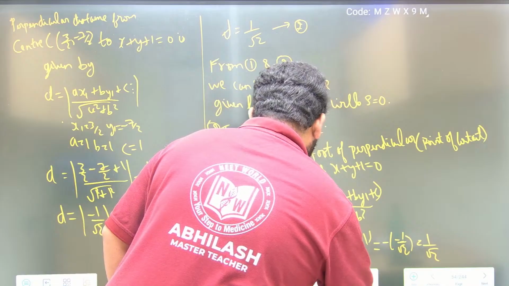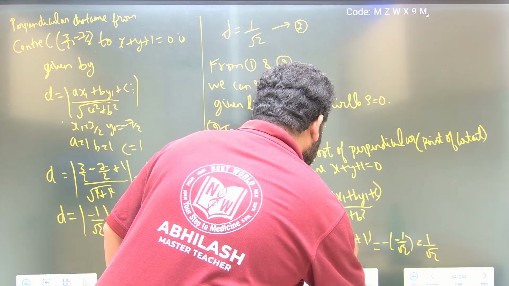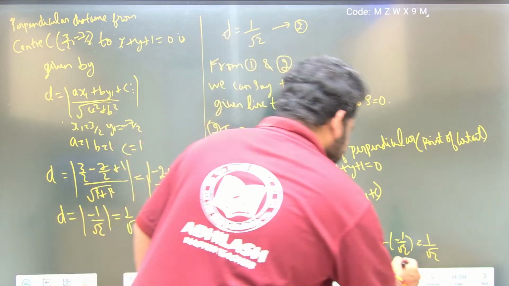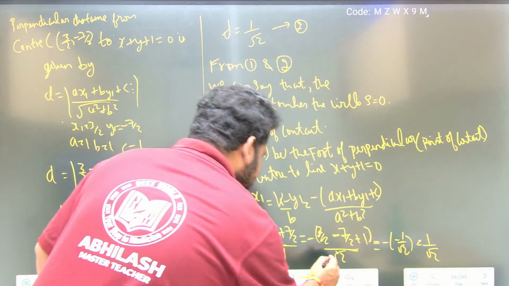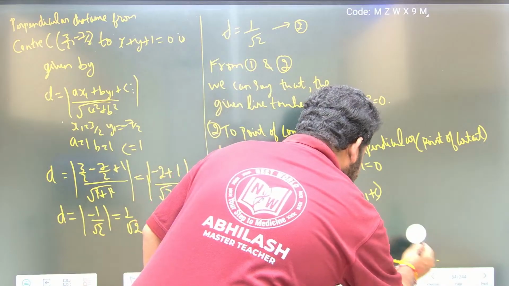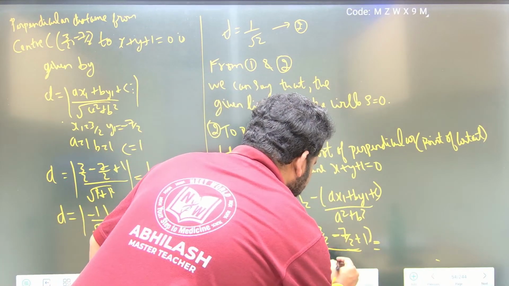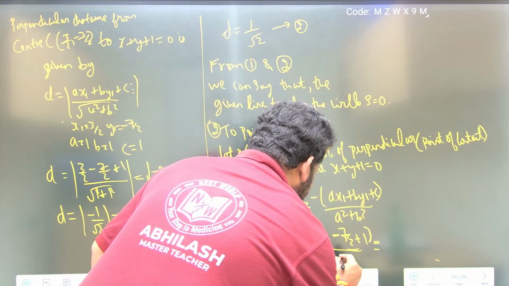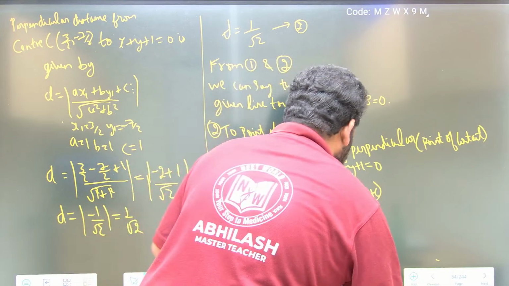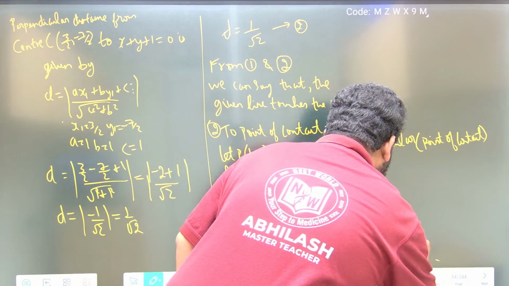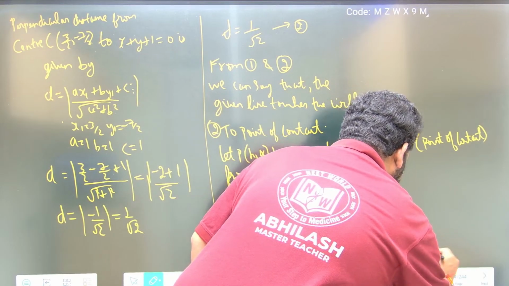Okay, 3 by 2 minus 7 by 2 plus 1 is equal to minus of this. Here this will become 2 a square plus a square, what is this? What will I be having? Minus of minus 1 by 2, this will be 1 by 2, correct.